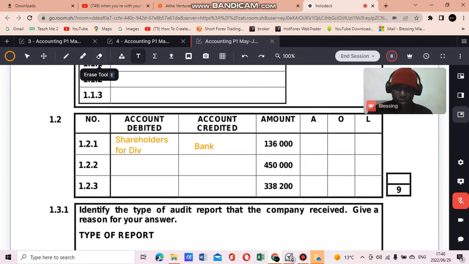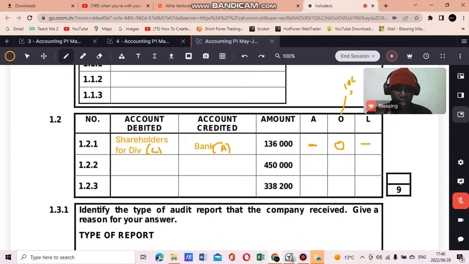They gave us the amount. And I've already spoken through the accounting equation. I said this one is a liability account, right? And since our liabilities are decreasing because we no longer owe the shareholders, we see a decrease here in our liabilities. Bank is an asset account and it's decreasing because cash is leaving our accounts, meaning that we have a decrease here of 136,000. But there's no effect on owner's equity. Remember, I said this is only affected by income and expenses.